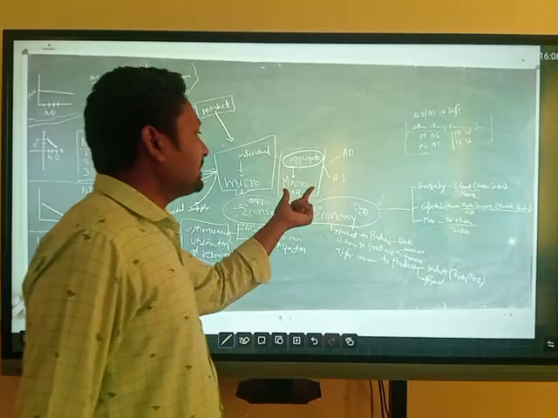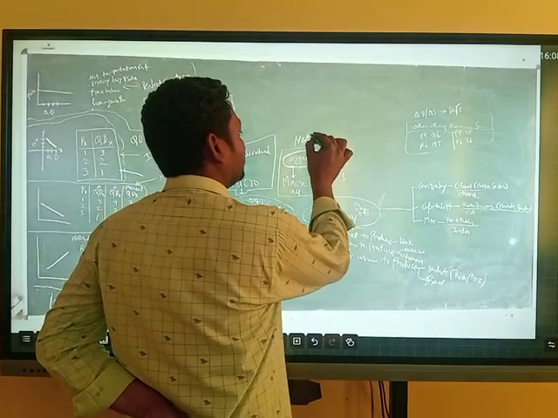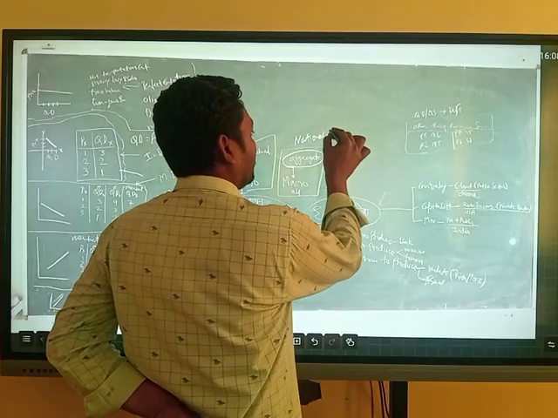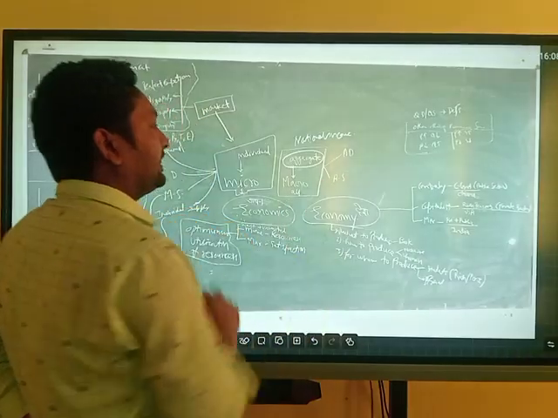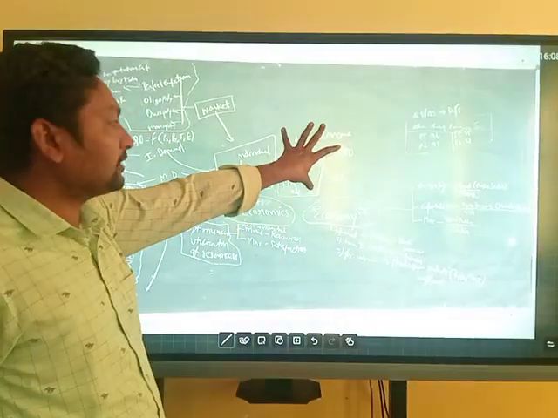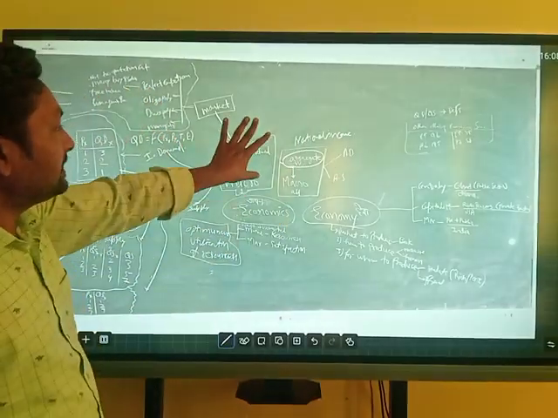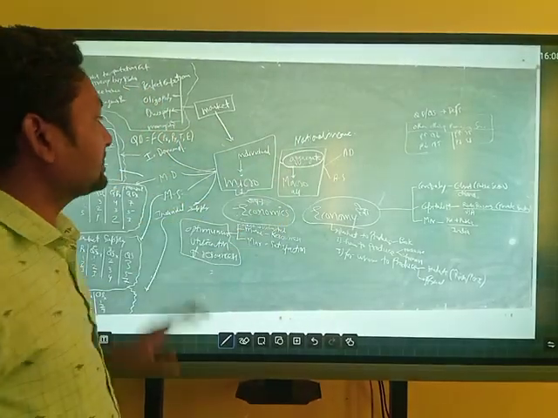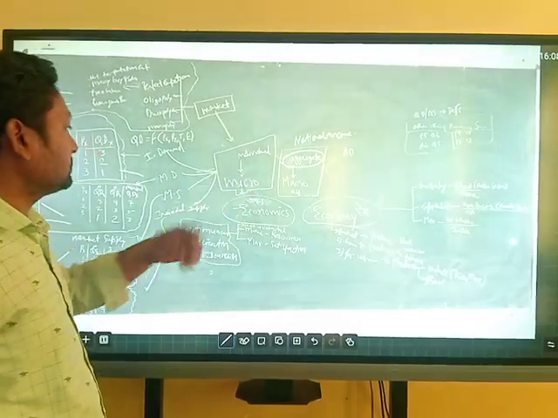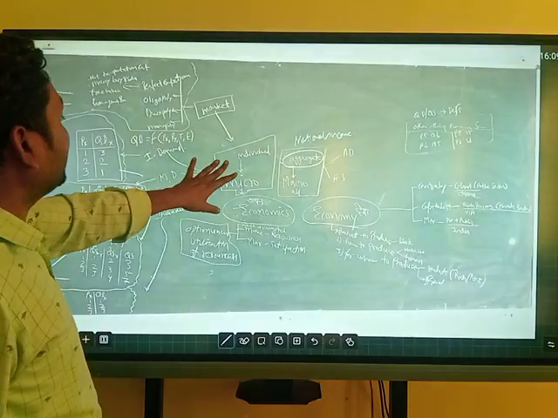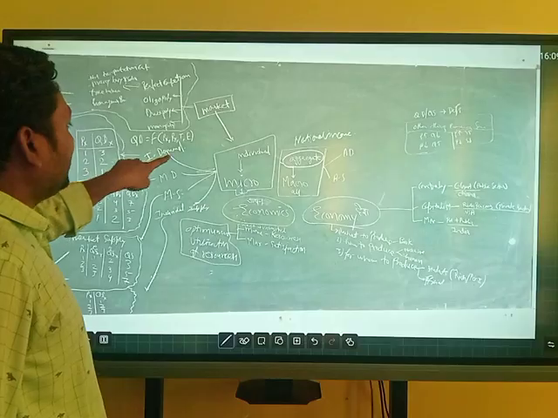In macroeconomics, we will study national income, aggregate demand, and aggregate supply. These are concepts of macroeconomics that are included in the class 12th syllabus. This is not part of the class 11th syllabus, but I have included these things for understanding purposes. In microeconomics, we will study topics related to the individual, like individual demand.